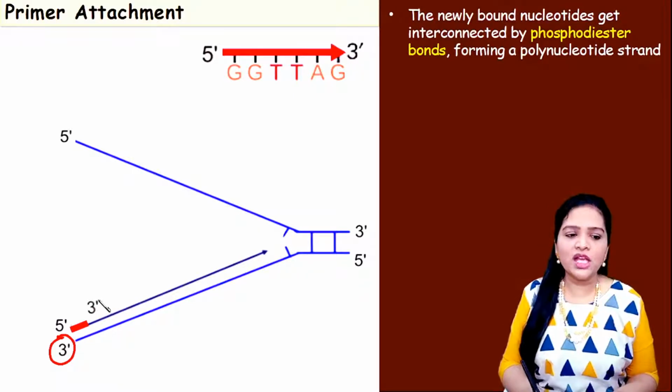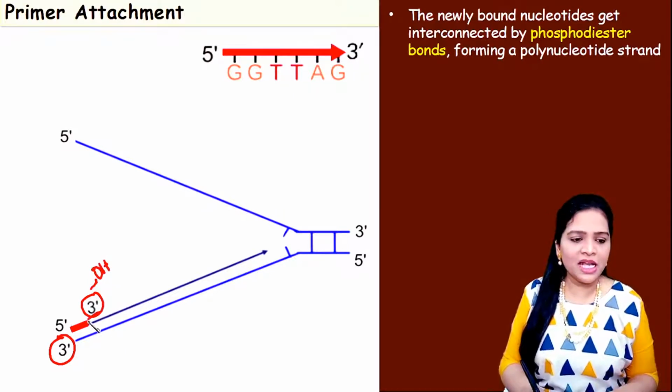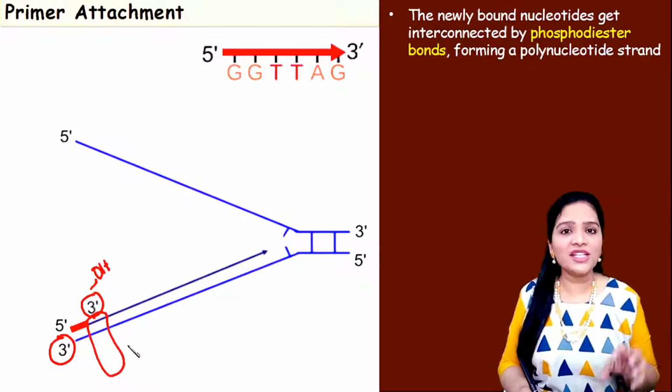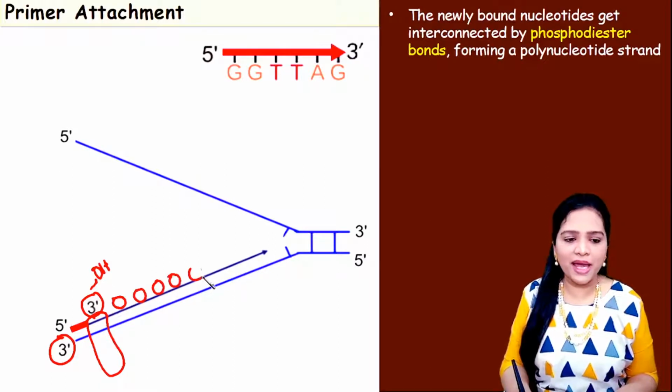So accordingly, at the 3' end of the parent strand, the RNA primer comes and attaches. Since the 3' hydroxyl end of the RNA primer is free, next the enzyme DNA polymerase 3 comes to this site. It will add one by one nucleotides complementary to the parent strand. That means if adenine is present in the parent strand, it will add thymine here.